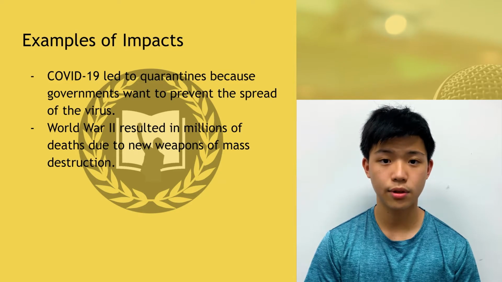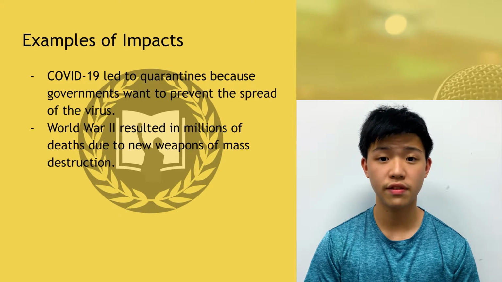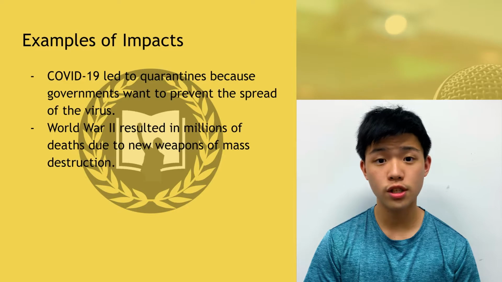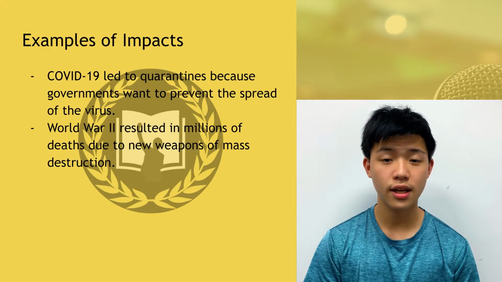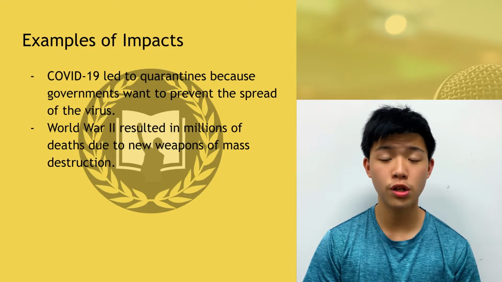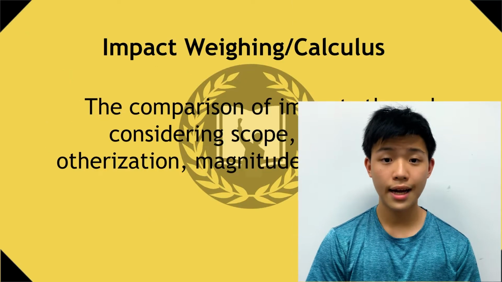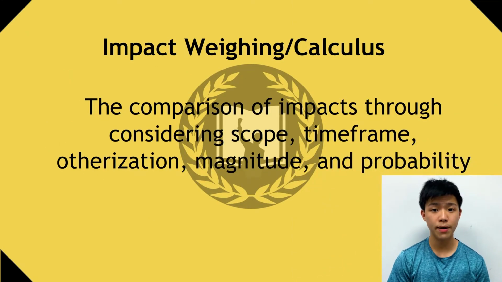Let's try the second example. World War II resulted in millions of deaths. Here, World War II is the warrant, whereas millions of deaths is the impact, because World War II resulted in millions of deaths. Now, we will be moving on to impact weighing and impact calculus.